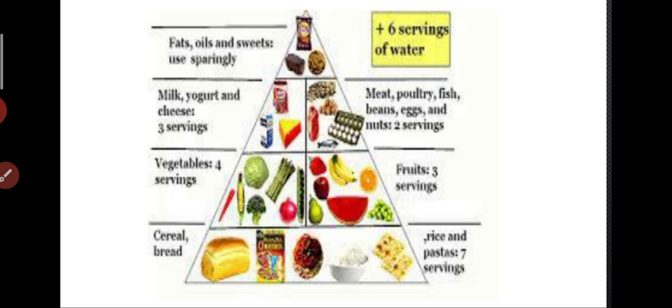It is not compulsory that you take pasta every time. And yes, plus 6 servings of water. So every day you should take a healthy and balanced diet according to your work and your age.